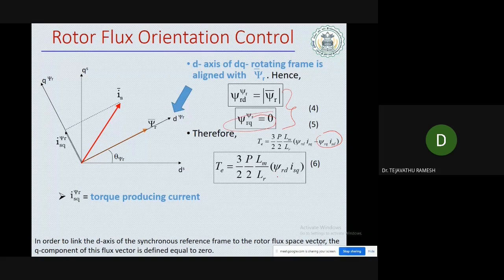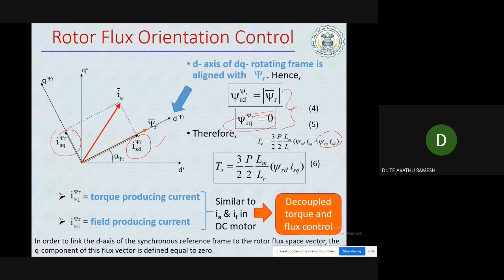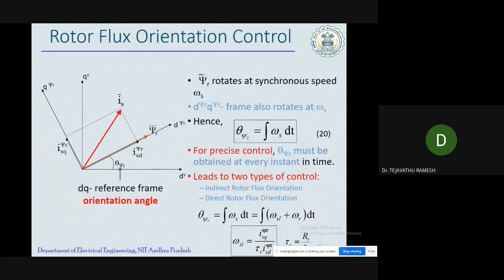From this phasor diagram, we are getting two currents. One current is ids, another current is iqs. So ids represents the field producing component, and iqs represents the torque producing component. If you see these two equations, ids and iqs are similar to if and ia, which are there in the separately excited DC motor. So here we are getting the decoupled control of torque and flux with the help of the vector control method.